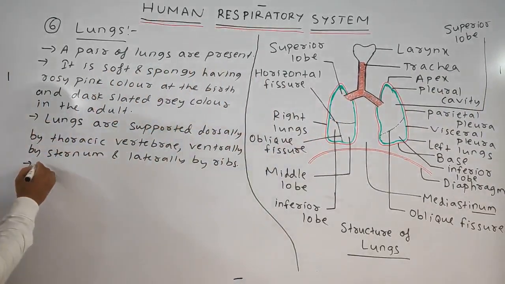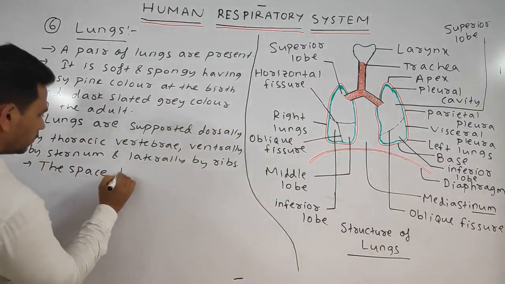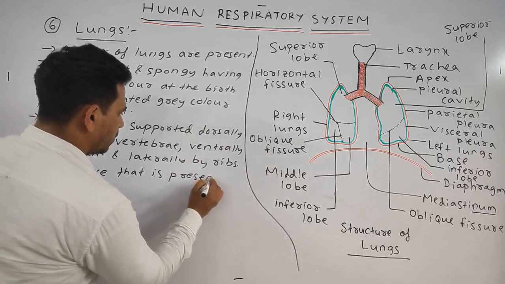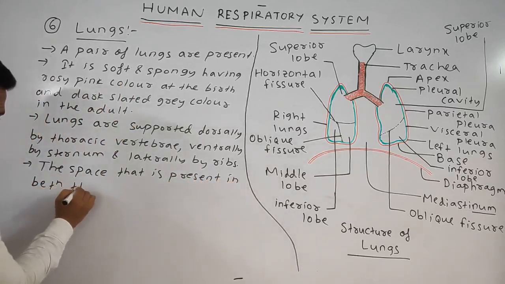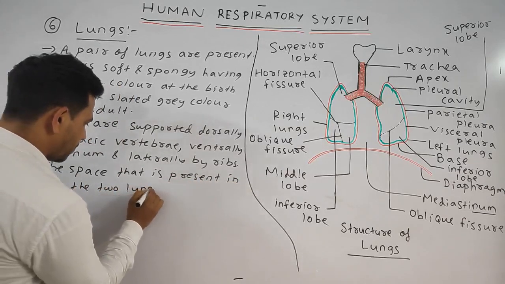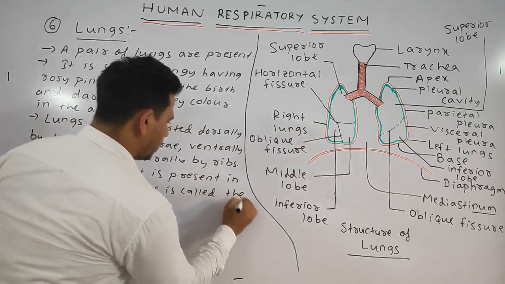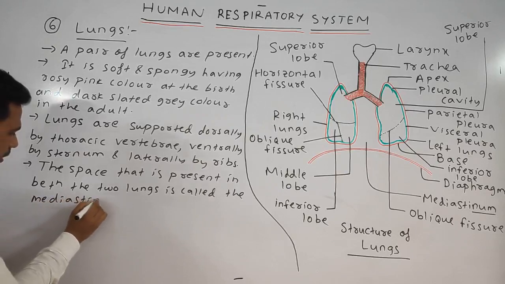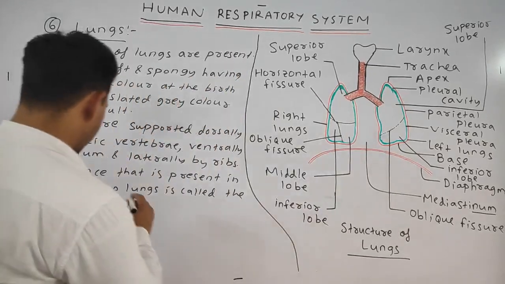So the space that is present in between the two lungs is called the mediastinum, where the heart is located.